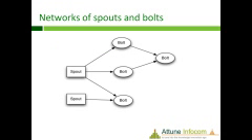Now we can see this is a network of spouts and bolts. We have already seen that structure, how a spout is connected with a bolt. What work do the spout and bolt perform? The spout receives the data and gives output, and the bolt receives the data from the spout and gives output.